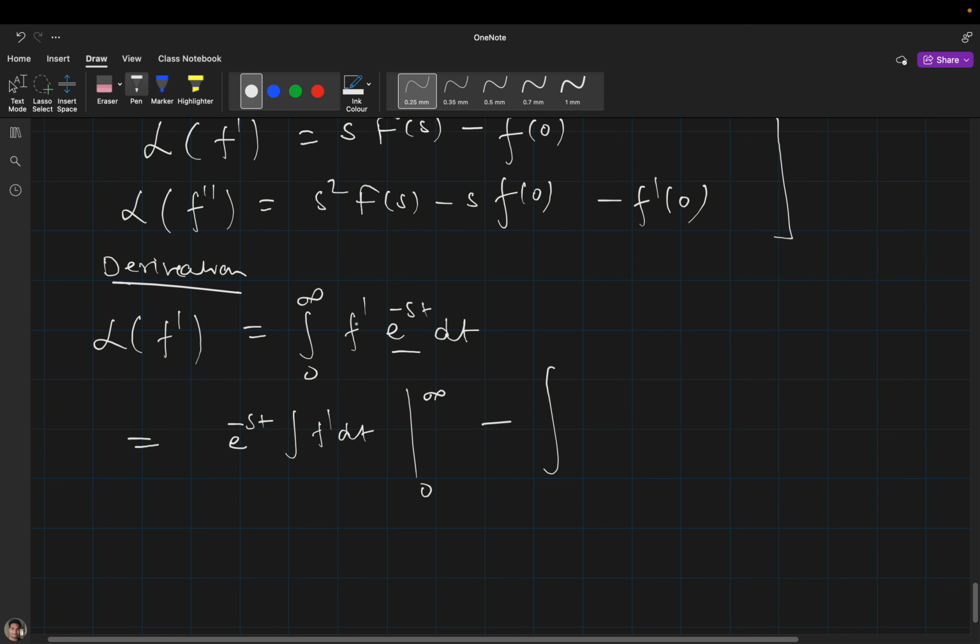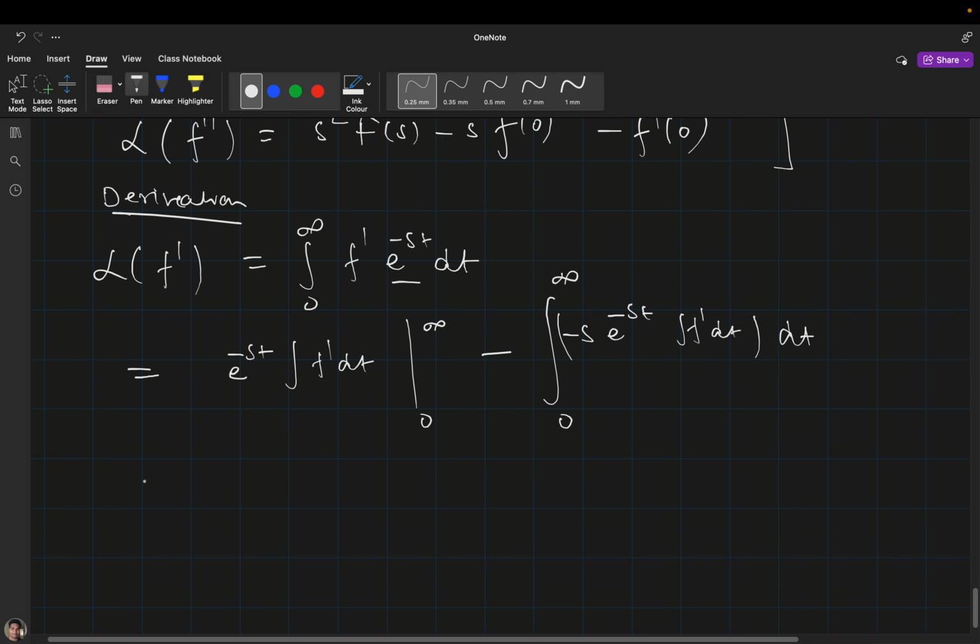Now we have to differentiate u, so it will be minus s times e raised to the power minus st, and the integral of f dash dt, with an outer integral dt, and here we have to put the limit.